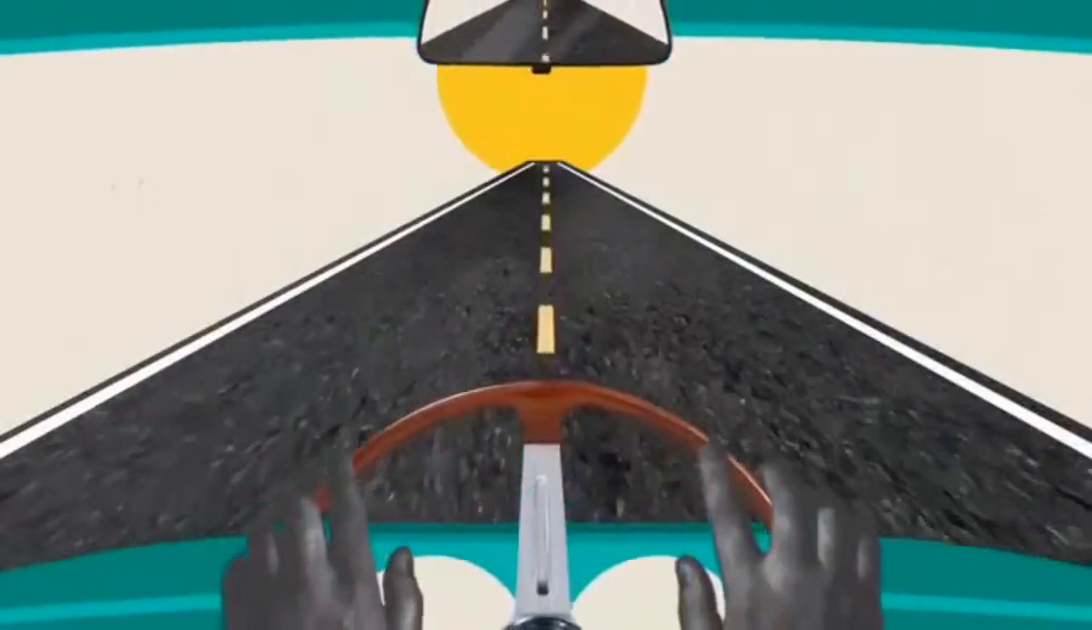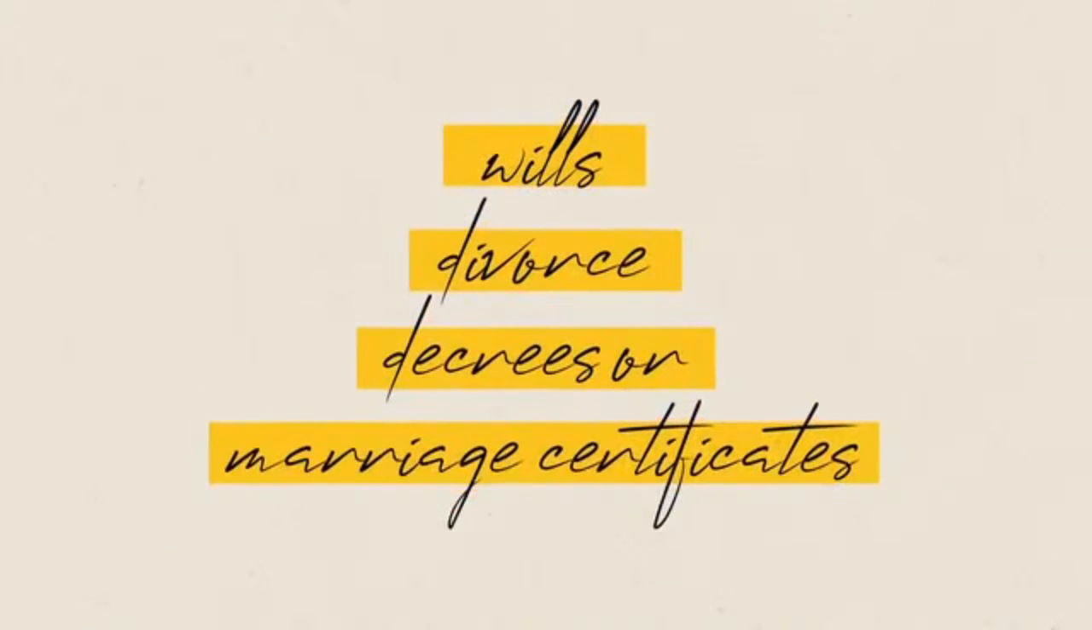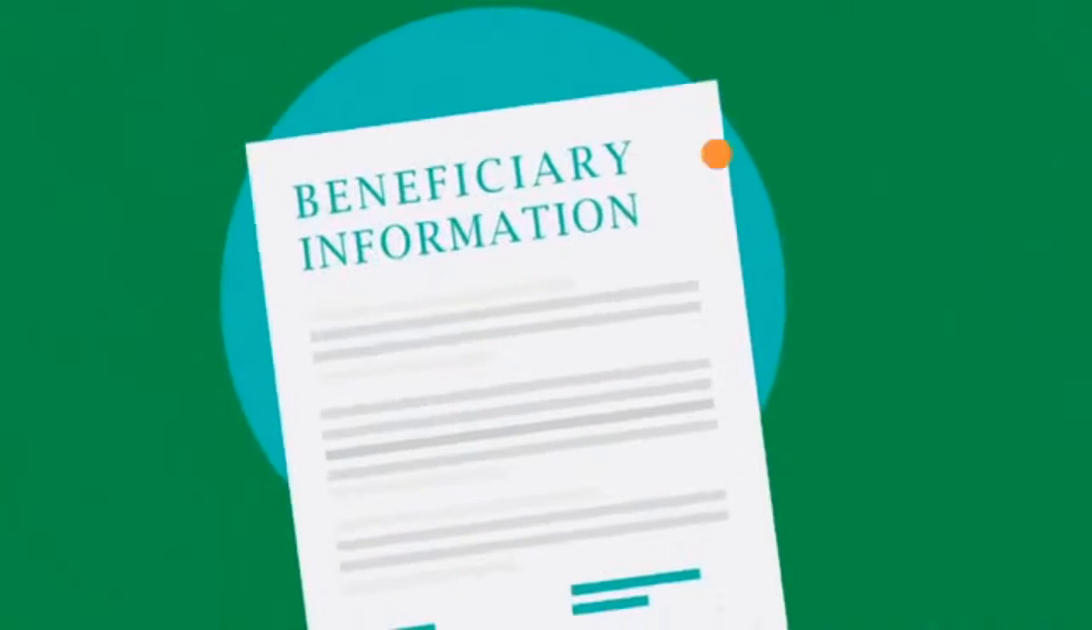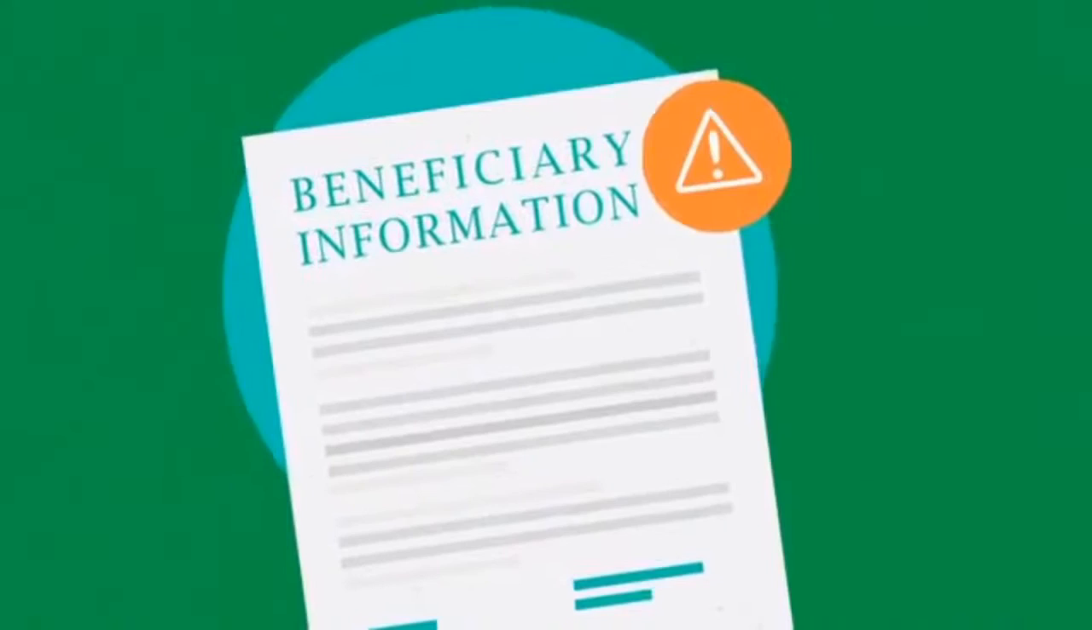On the road to retirement, one of the most important decisions you can make is who will receive the benefits of your retirement account beyond your lifetime. With Teacher Retirement System of Georgia, your beneficiaries are not decided by documents like wills, divorce decrees, or marriage certificates. Rather, they're determined only by the beneficiary information on file at TRS when you pass away.